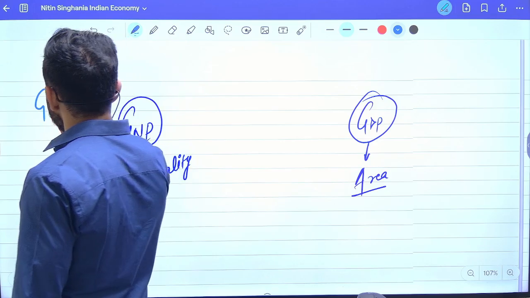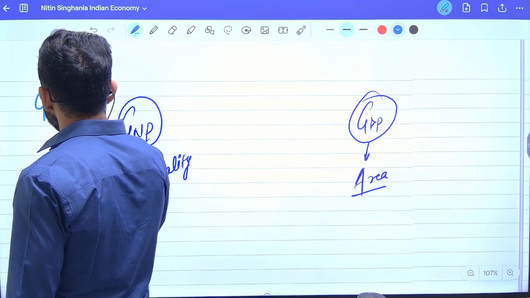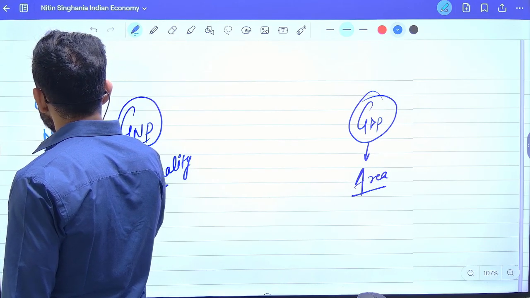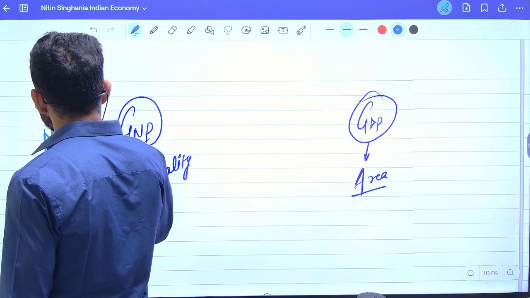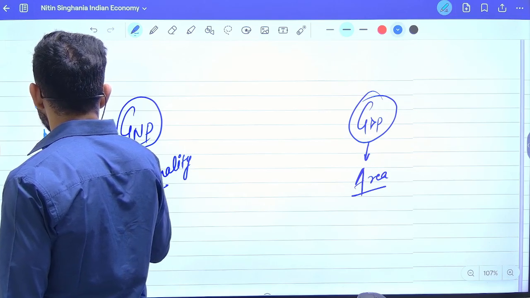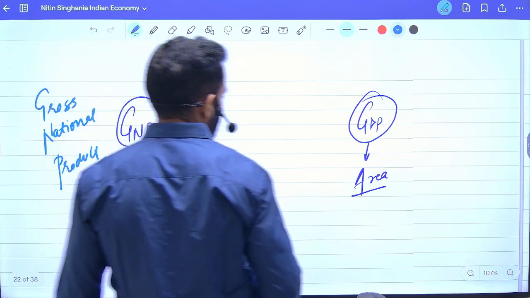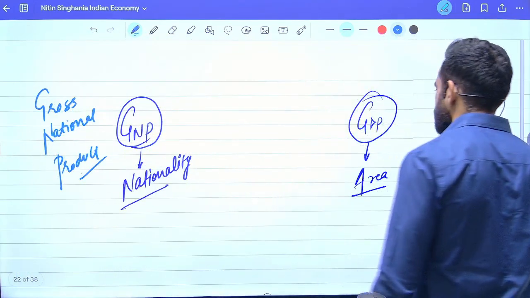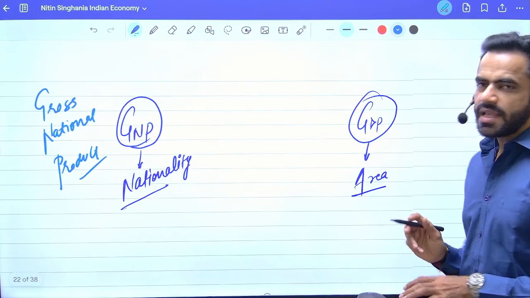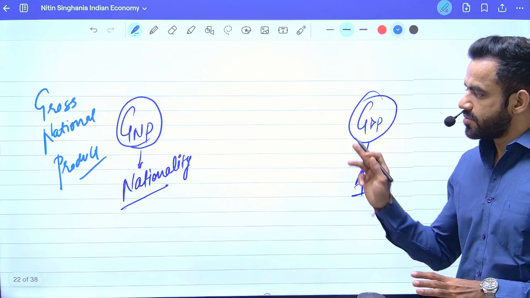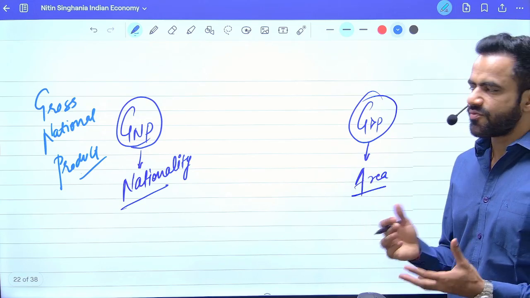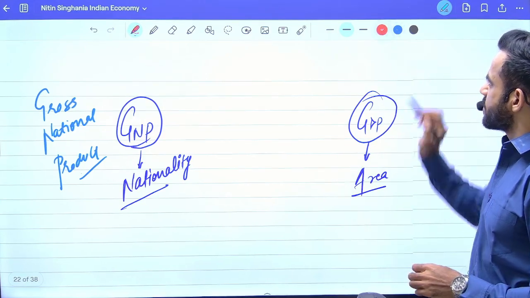Gross again means total. National means produced by Indian nationals. On the other hand, GDP basically refers to gross domestic product. So GDP is an area specific concept. GNP is a nationality specific concept. Let's try to simplify it.